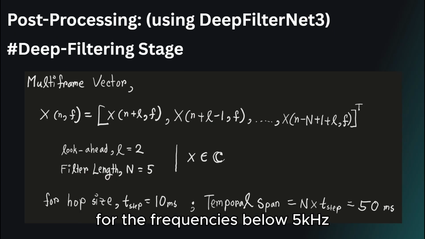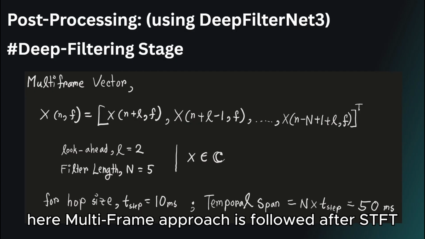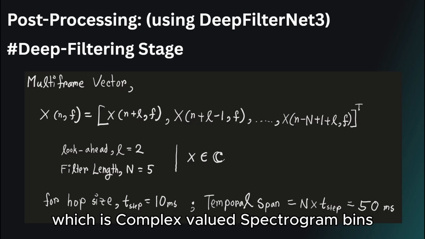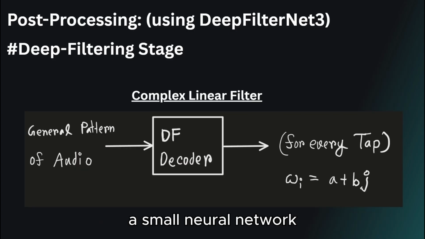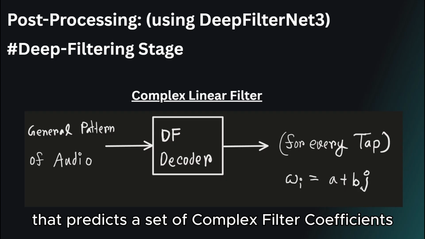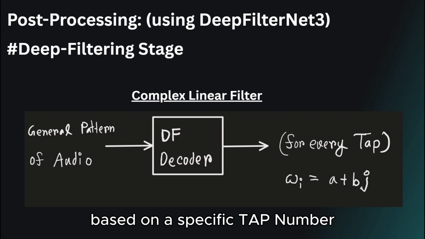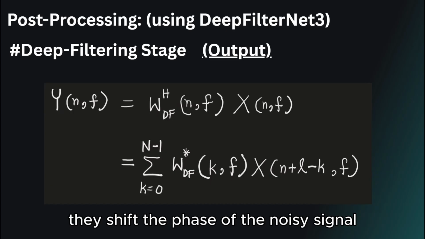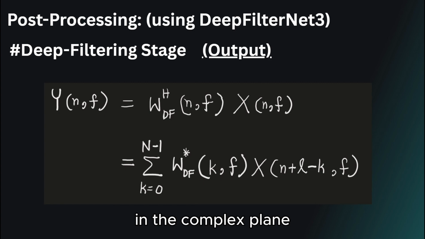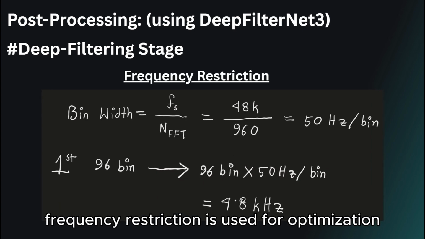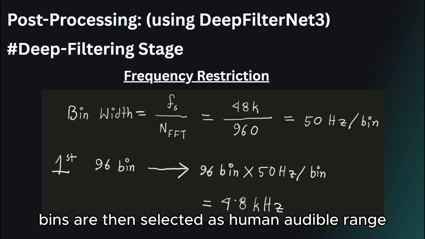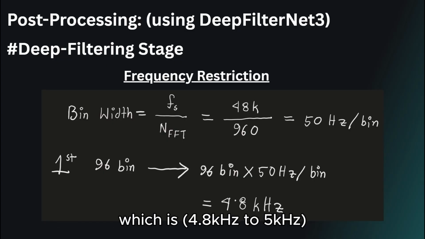envelope. For the frequencies below 5 kHz, we use the deep filtering stage. Here, a multi-frame approach is followed after STFT so that we get the multi-frame data, which is complex-valued spectrogram bins. These are fed into the DF decoder, a small neural network that predicts a set of complex filter coefficients based on a specific tap number. As the coefficients of the filter are complex-valued, they shift the phase of the noisy signal toward the predicted clean speech in the complex plane. Frequency restriction is used for optimization in this stage, where the lowest 96 frequency bins are selected as the human audible range, which is 4.8 kHz to 5 kHz.